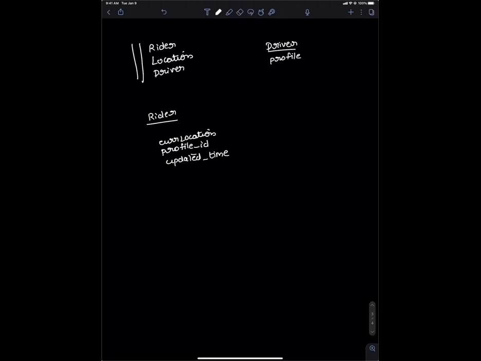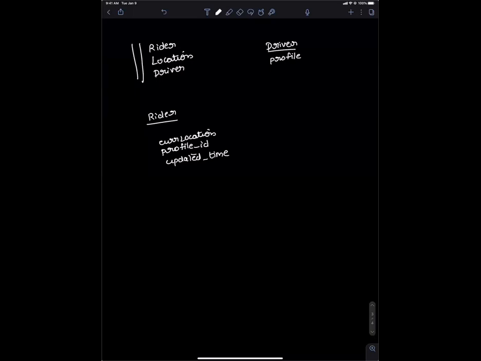Then I have to specify what type of person it is, a driver or a rider. Like I want to distinguish between the two. And the rider is not like a person who's constantly moving, right? Rider is like a constant person. That is what my assumption is. What's the profile ID? Profile ID is basically another table which contains the profile information of the driver and of the person basically.